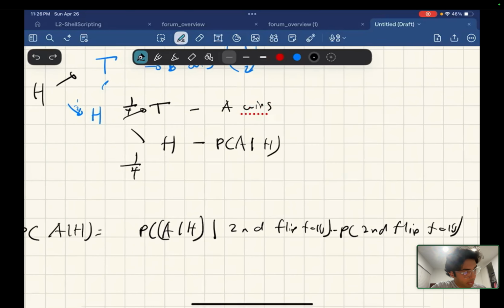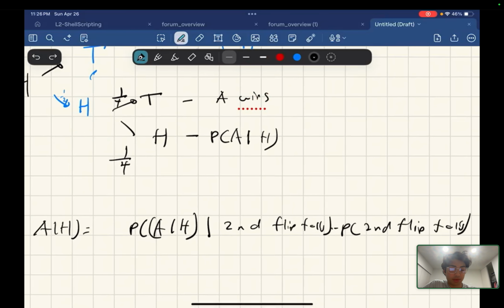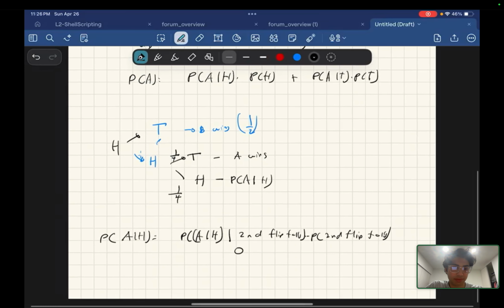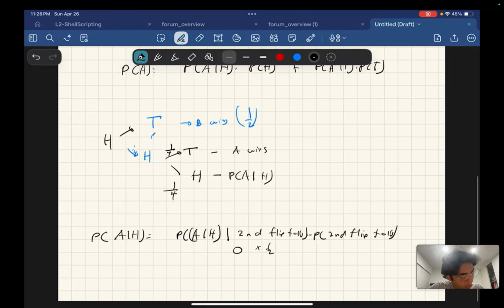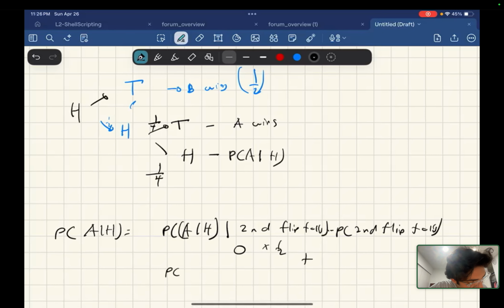Okay, so the probability of A winning given the first flip is heads and the second flip is tails is 0%, because that's the chance of A winning given B wins, basically. That's 0 times 1/2. And then plus the probability of A given H, given the second flip heads and third flip tails, times the probability of that.